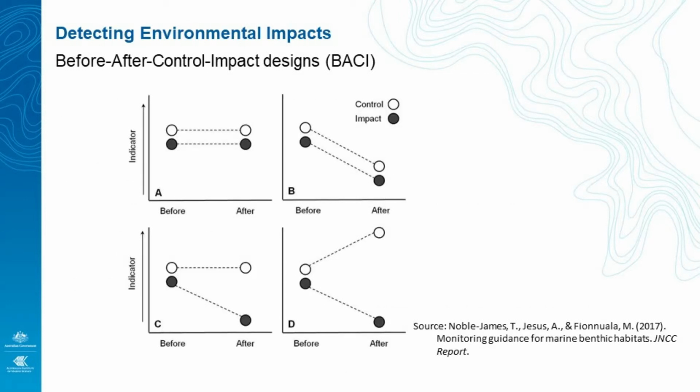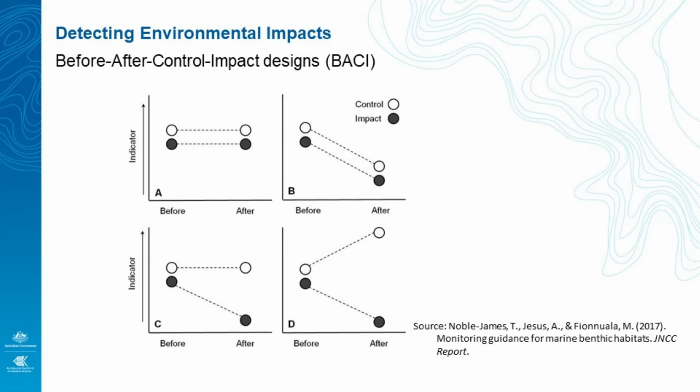a potential impact. In this diagram, you can see the possible outcomes of a BACI experiment. In A, there is no change from before to after the effect, although it appears that the indicator values are high in the control locations. This might indicate a significant location effect, but no significant BACI interaction term. In B, both the control and impact locations decline after the event, so in this case there is still no significant interaction because both the control and the impact locations decline equally.